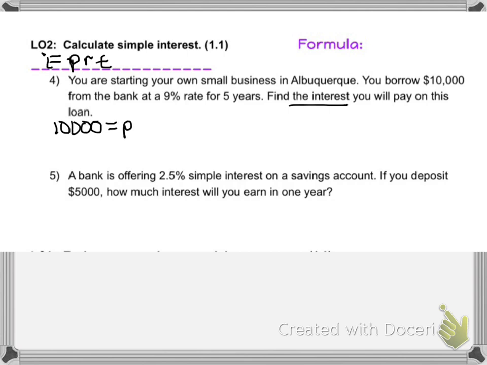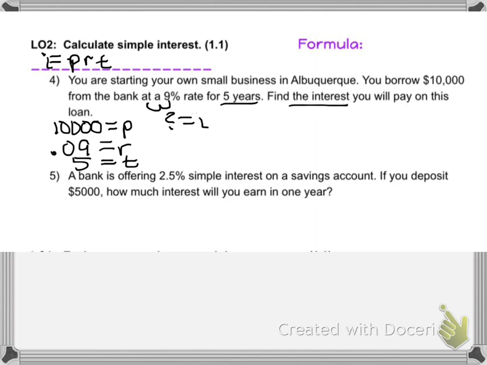which is our principal. Whenever it says borrow, deposit, initial amount, starting amount, that's your principal. Then it says 9% rate, but I have to convert that 9% to a decimal. So it's going to be 0.09 is our rate. And then it says 5 years. So 5 is our T. And it tells us we are finding the interest, so I'm going to put a question mark there.